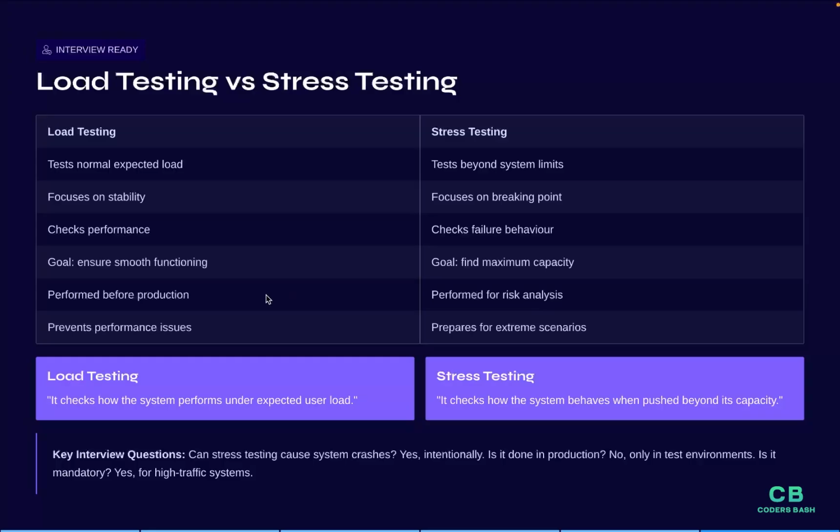Load testing is performed before production, and stress testing is performed for risk analysis. Load testing will prevent performance issues, and stress testing will prepare for extreme scenarios.